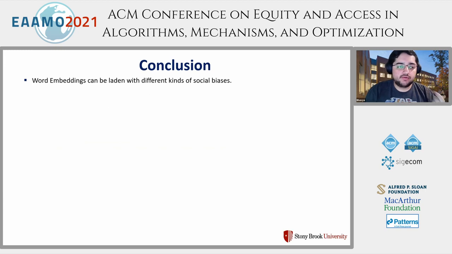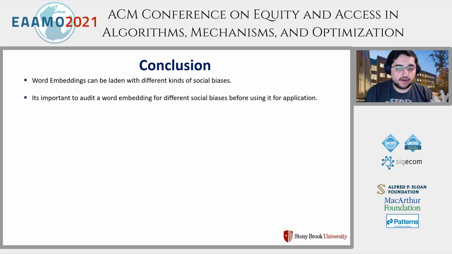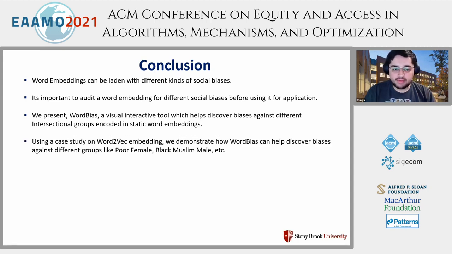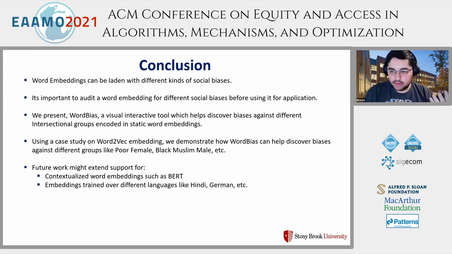So in conclusion, word embeddings can be laden with different kinds of social biases. It is important to audit a word embedding before using it. We present a tool which can help you do exactly that, that is figure out the different kinds of biases in a word embedding. We showed our findings based on word-to-vec embedding trained on Google News dataset. And for the future, we look forward to support contextualized word embeddings such as BERT or embeddings trained over different languages, say Hindi, German, other languages, and also include much more sophisticated fairness metrics that can better capture the multipolar world.